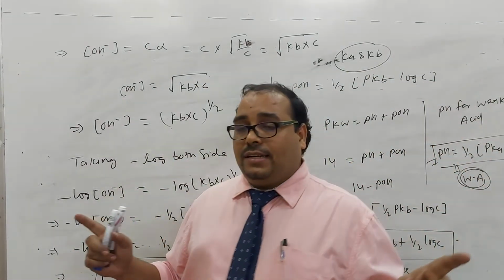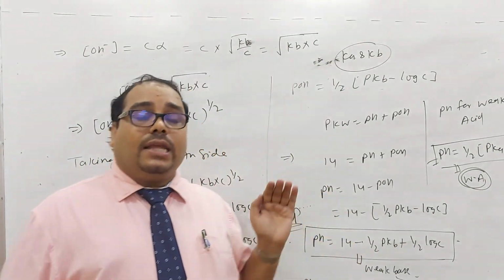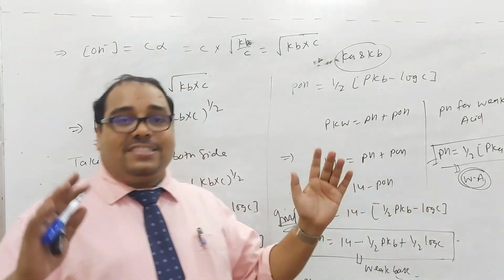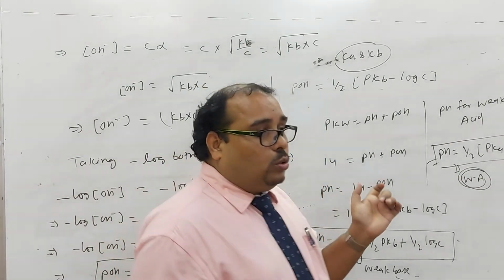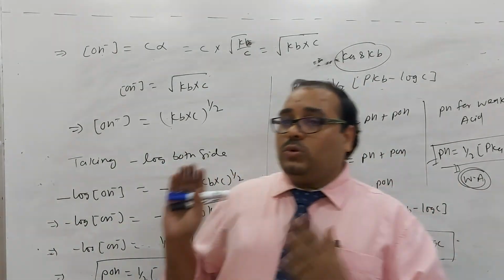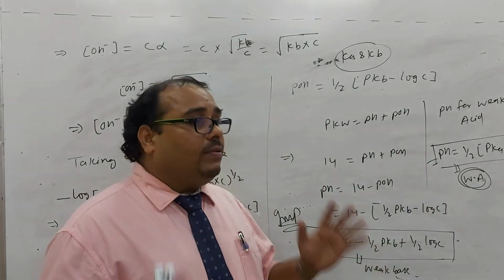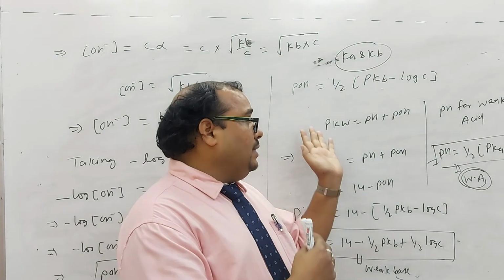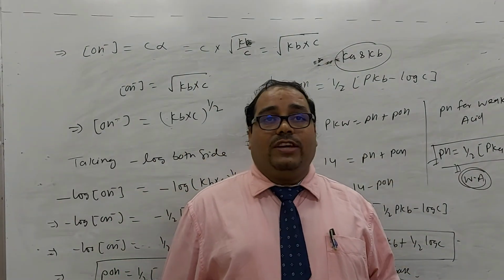Okay, fine. So in the next class we will discuss the relationship between Ka and Kb. So please be prepared for that, and whatever I have discussed here, please go through your material and solve your questions based on that. In the next class we will give some questions on Ka and Kb, pH of the weak acid and weak base.